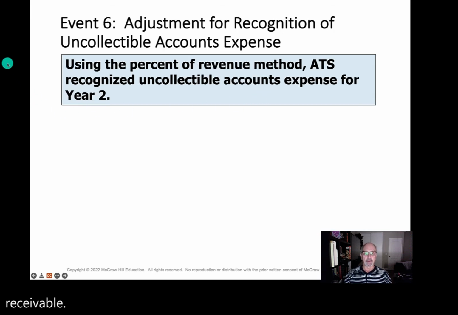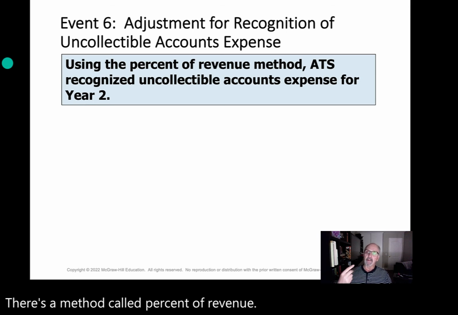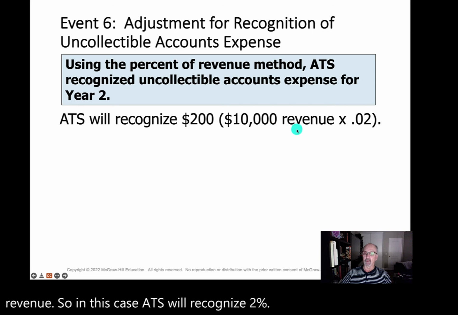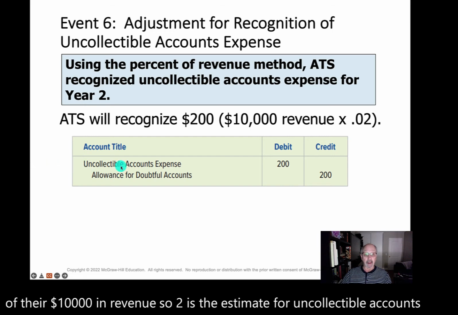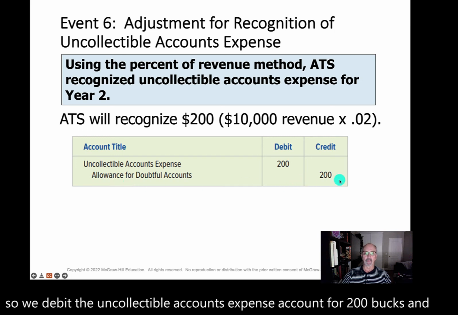Now, there's a method called percent of revenue, and that's calculating the uncollectible accounts expense using a percentage of the revenue. So in this case, ATS will recognize 2% of their $10,000 in revenue. So 2% is the estimate for uncollectible accounts. So we're going to recognize $200 as uncollectible accounts expense. So we debit the uncollectible accounts expense account for $200 and we credit allowance for doubtful accounts for $200.